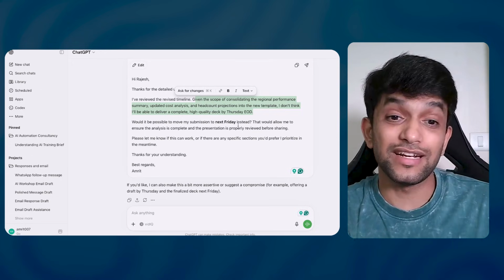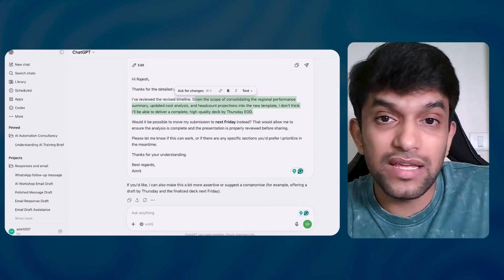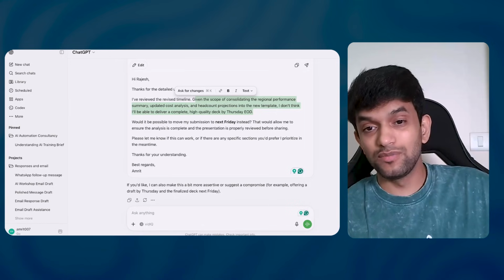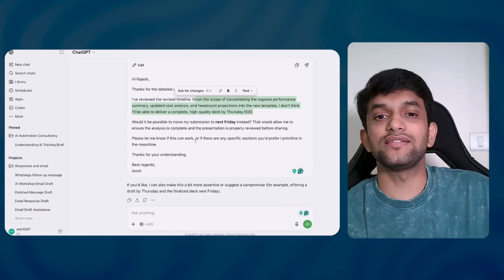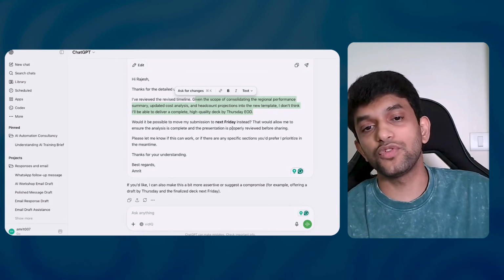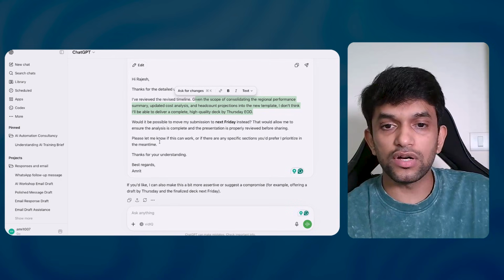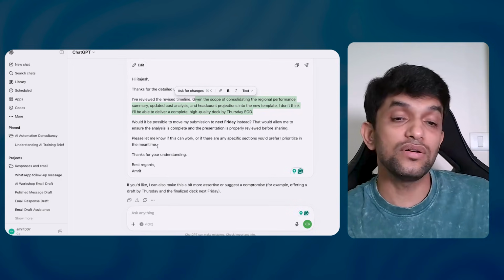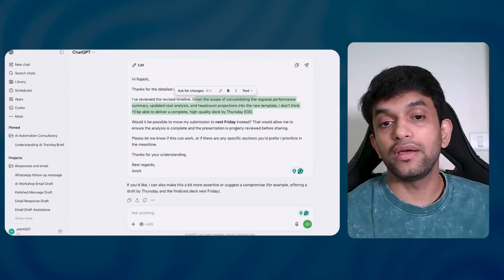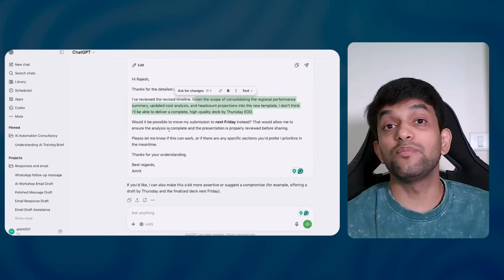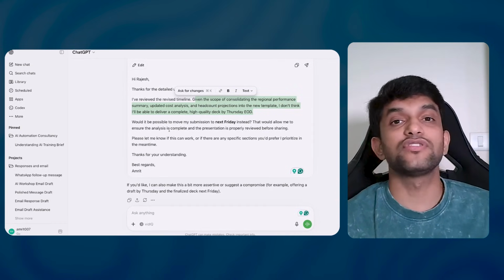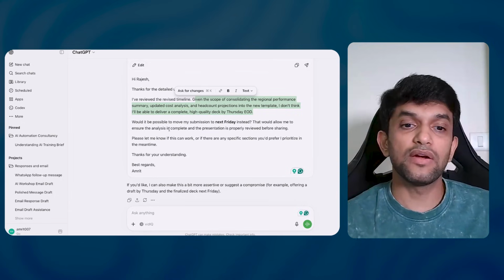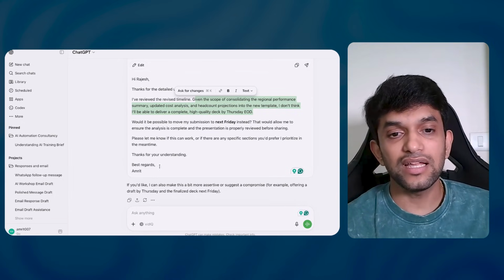Can you see, please understand? It is asking very politely, would it be possible for you? That would allow me to ensure the analysis is complete and the presentation is properly reviewed before sharing. Please let me know if it can work, or is there any specific section you would prefer I prioritize in time? I am saying, okay, if you want something in priority, I'll give it by Monday or something like that and do the complete thing by Friday. Thanks for understanding. Best regards, Amit.